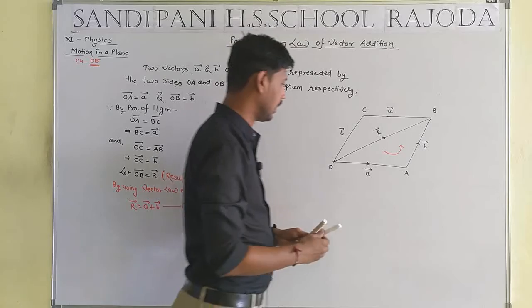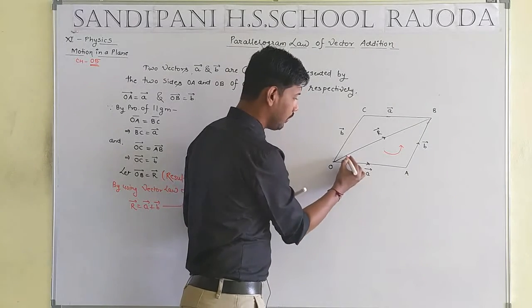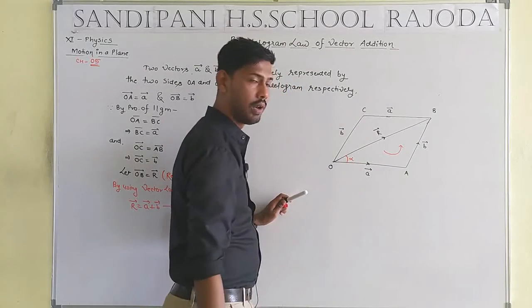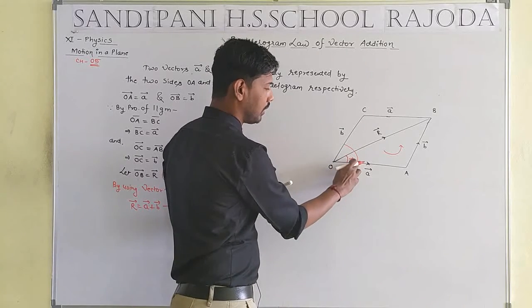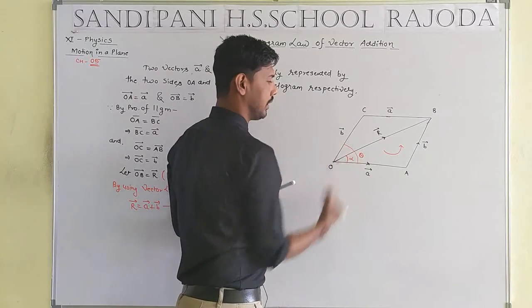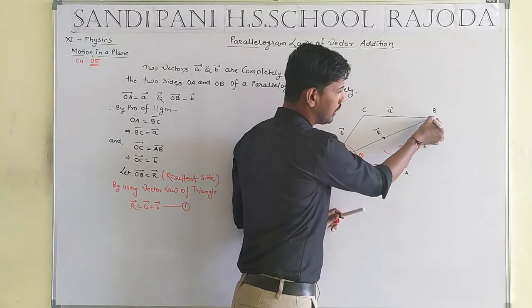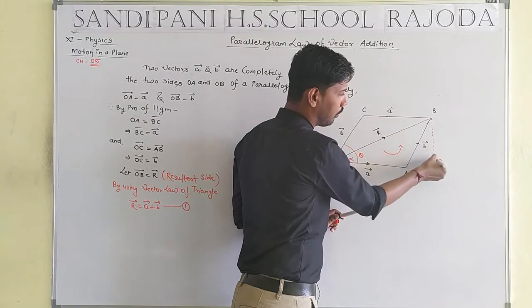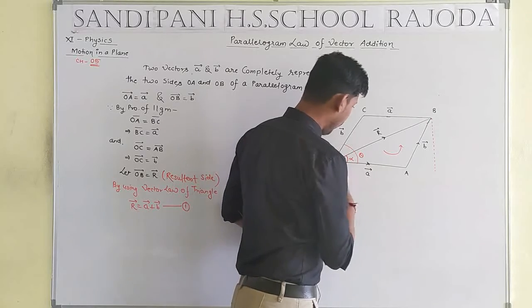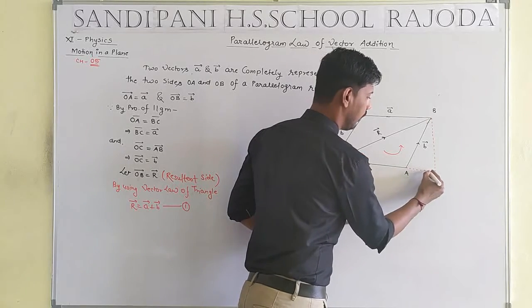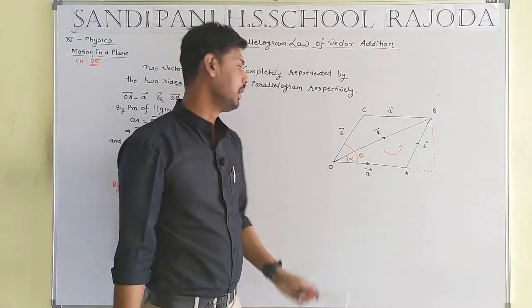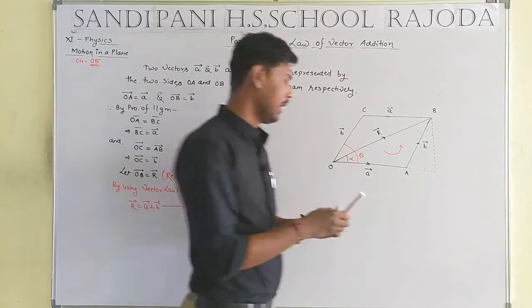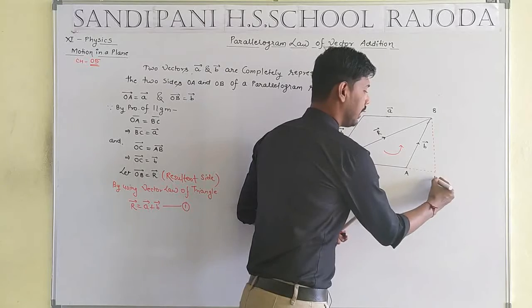Student, now let us consider the angle of the diagonal will be equal to alpha. Okay, and the total angle will be equal to theta. Now we can draw a simple perpendicular from the point B on OA. Look, we draw a perpendicular from the point B on OA, naming it capital N.